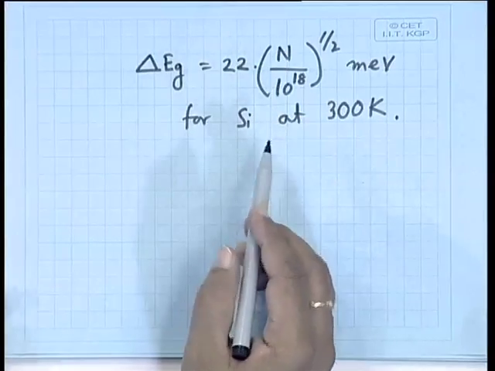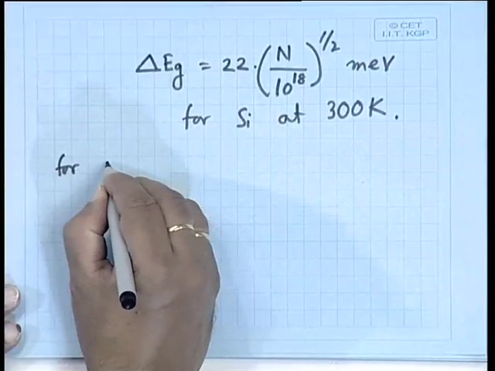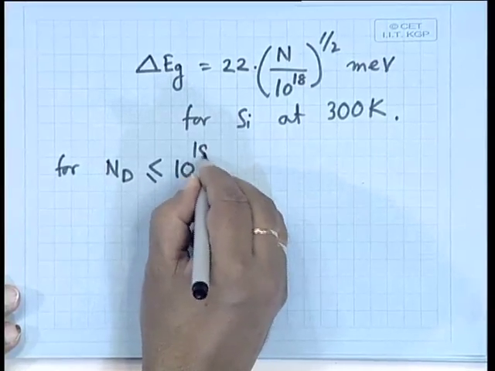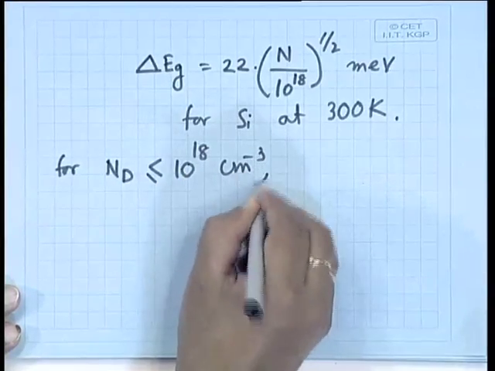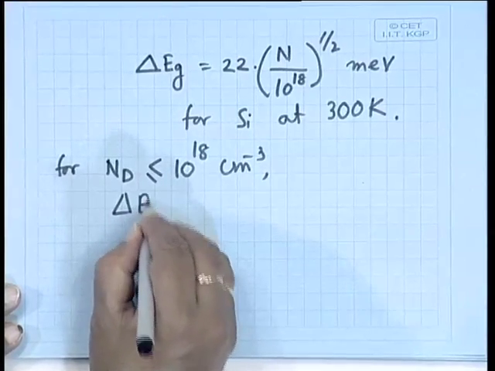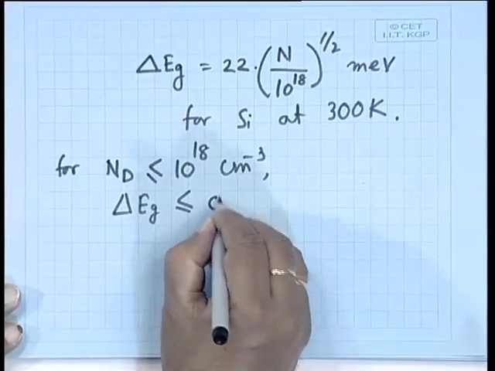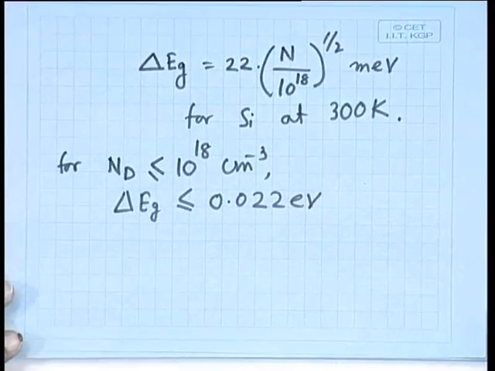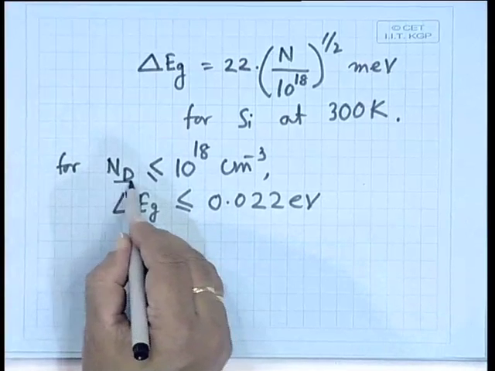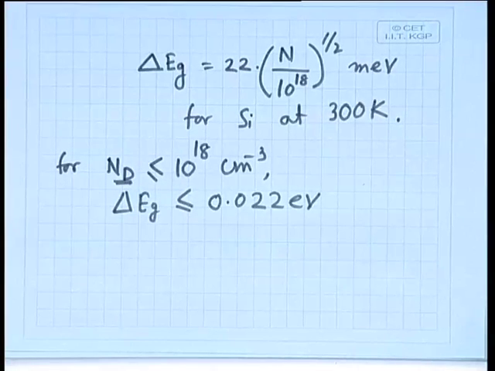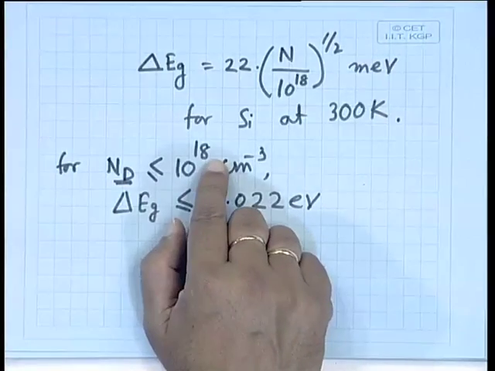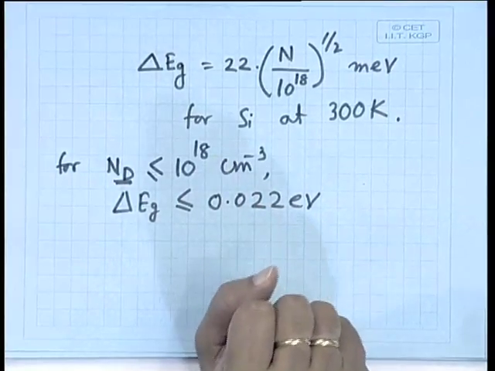And I can show you that for Nd less than or equal to 10 to the power 18 centimeter cube inverse, delta Eg is less than or equal to 0.022 electron volt. What is Nd? Nd is the doping concentration, that means we have doped silicon with 10 to the power 18 dopant atoms.